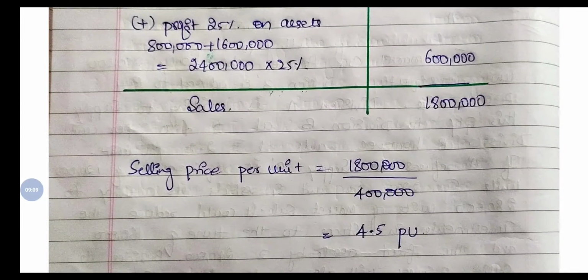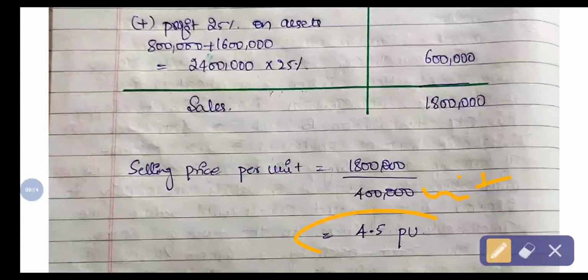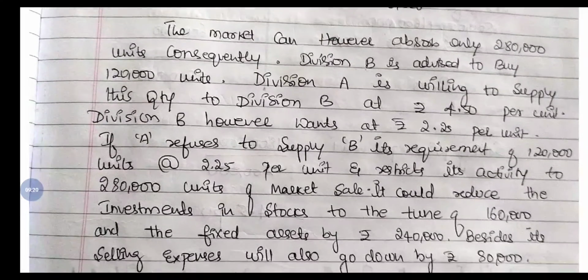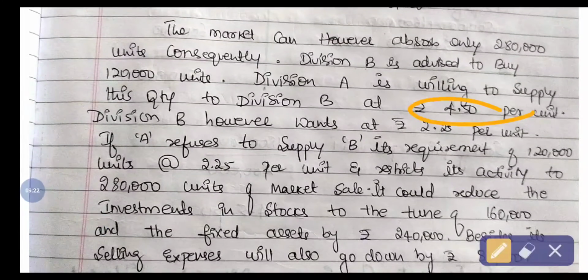So 18 lakh, how many units are they manufacturing? It is 4 lakhs. So 4.5 per unit. So this is the price that is demanded by A. You can see here, this is the price demanded by A for selling the goods to division B. But division B wants it at 2.25.